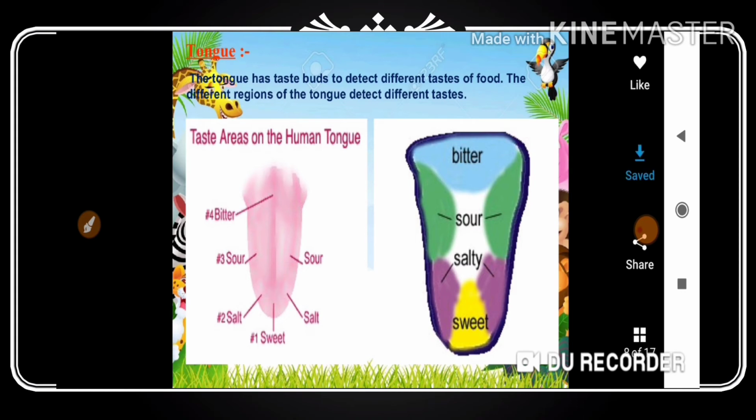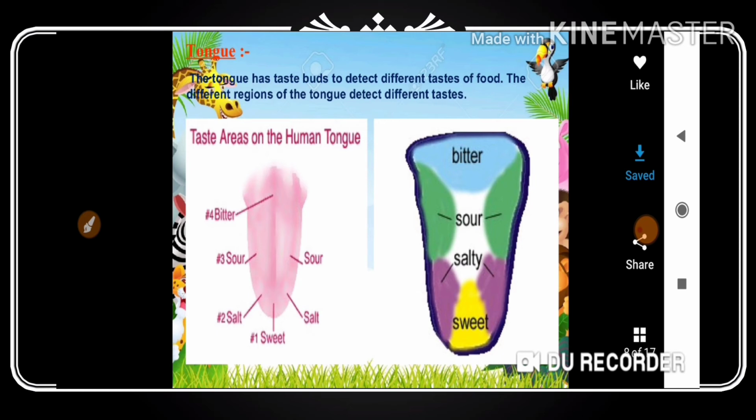So take a small dropper, and call any one of your classmates, blindfold her and tell her to stick out the tongue in a straight, flat position. Start dropping the sugar solution, 1 or 2 drops, using the dropper, and ask him or her what kind of taste they are getting, and whether they are getting any taste or not.